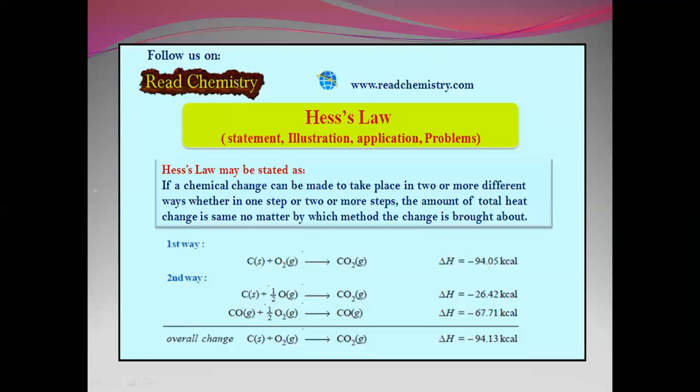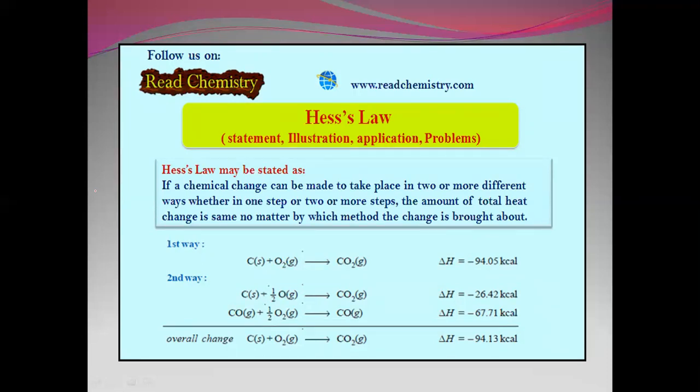Now, Hess's law. Hess's law is stated as: if a chemical change can be made to take place in two or more different ways, whether in one step or two steps or more steps, the amount of total heat change is the same no matter by which method that change is brought.